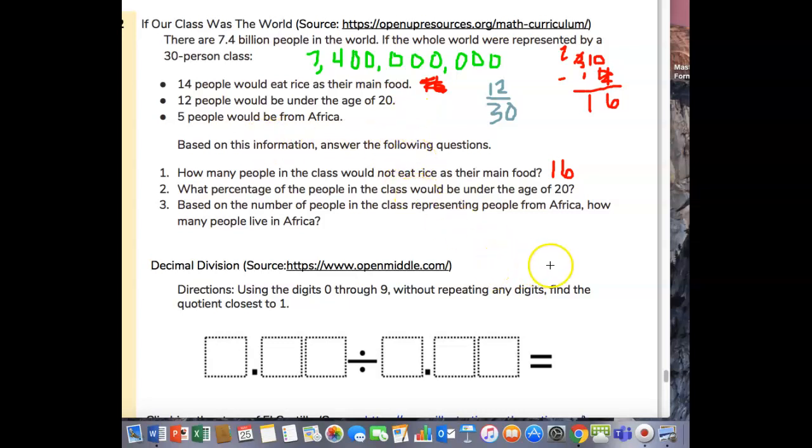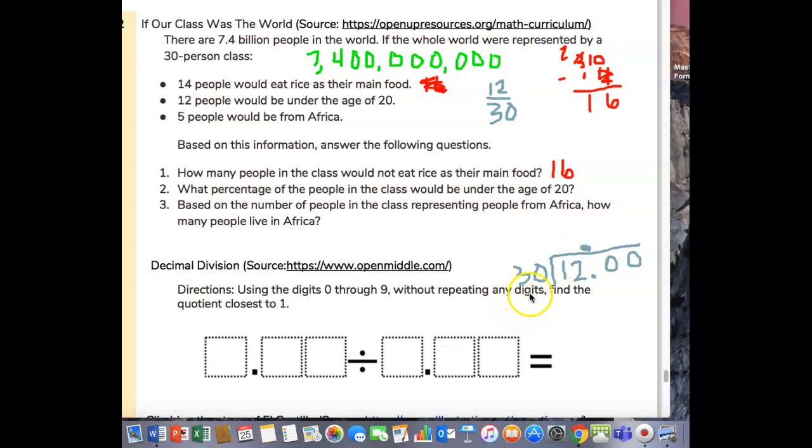So here we have to find the percentage, we have to do 12. Remember, this is a division problem, divided by 30. All right, so we're going to have to add a decimal and some zeros. Bring up this decimal.